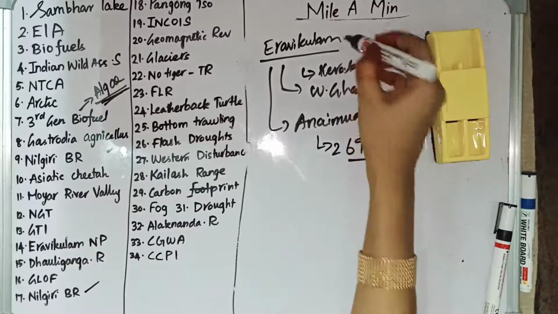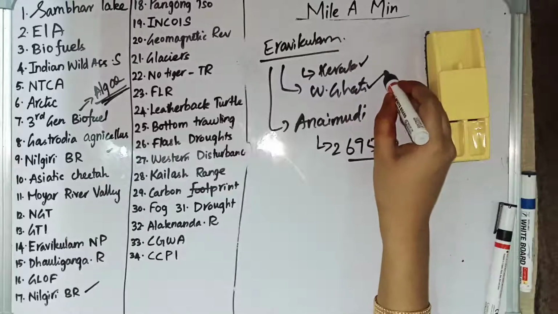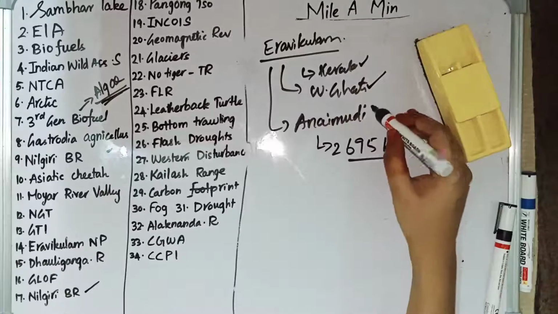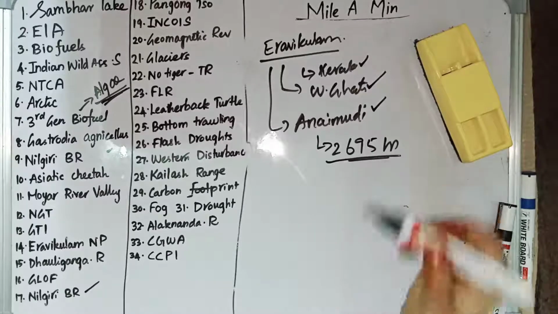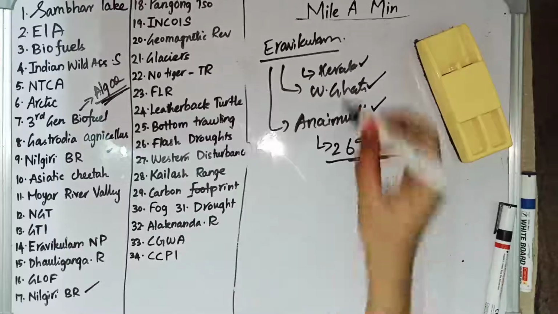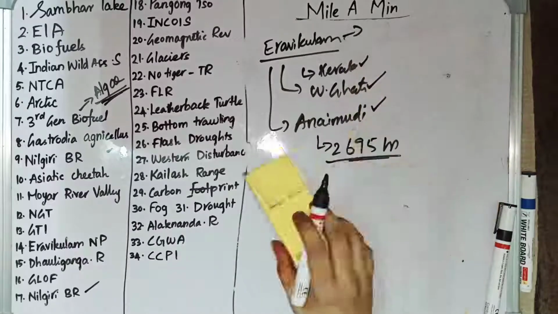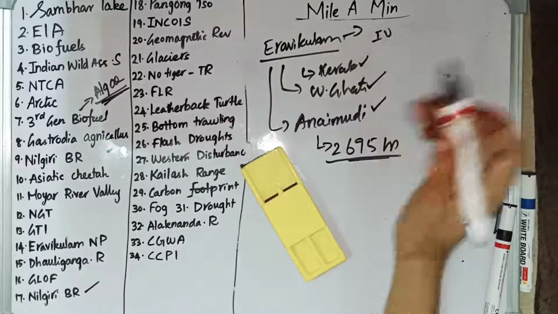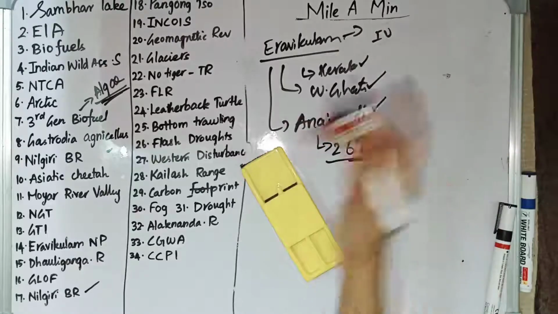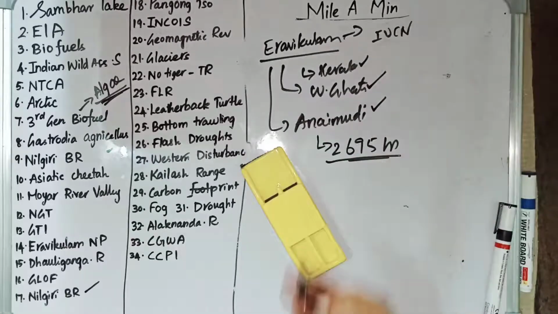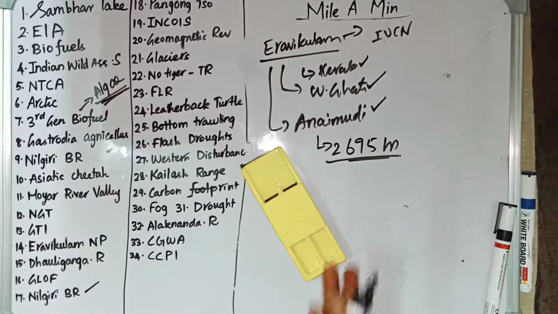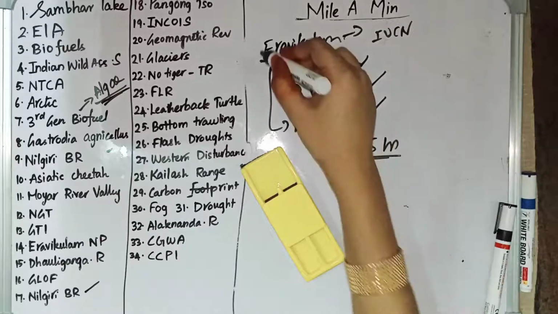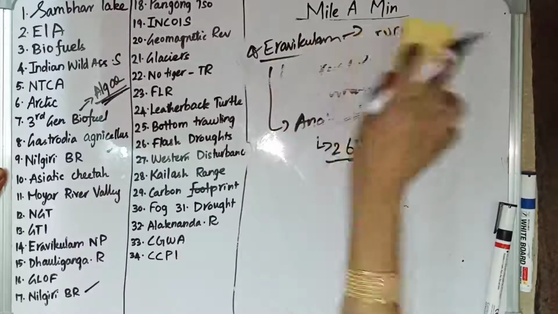So Eravikulam National Park is in Kerala. It is located in the Western Ghats, and in Eravikulam National Park we have Anamudi. Anamudi is the highest peak in South India. The height is 2695 meter. So in Eravikulam National Park, IUCN has planned to conduct a grasshopper assessment. That is why Eravikulam National Park is in news. Till now in IUCN, none of India's grasshopper species is in the list. So these are the things which are relating to Eravikulam National Park.